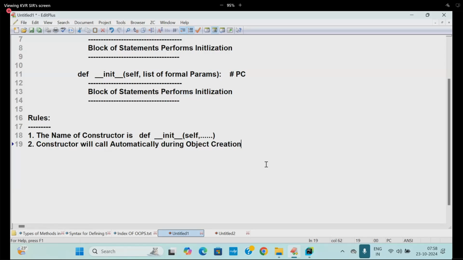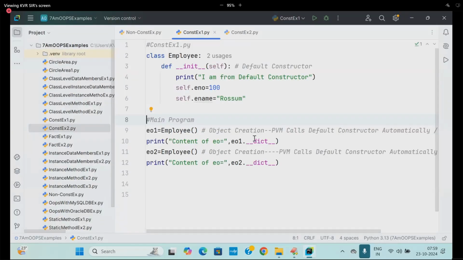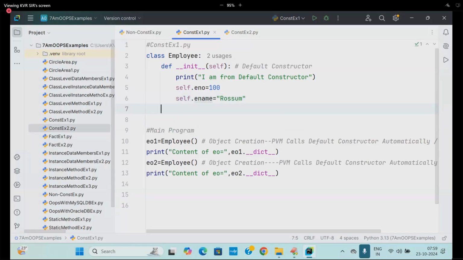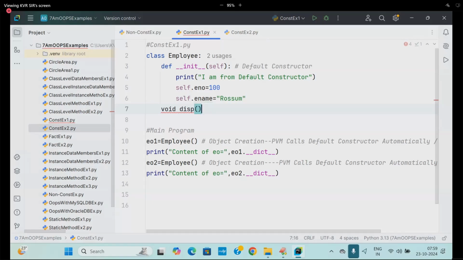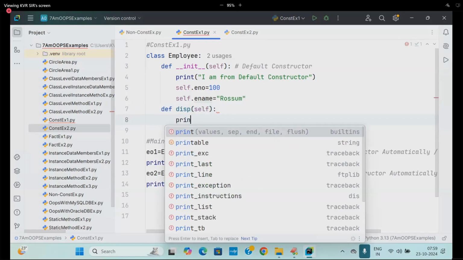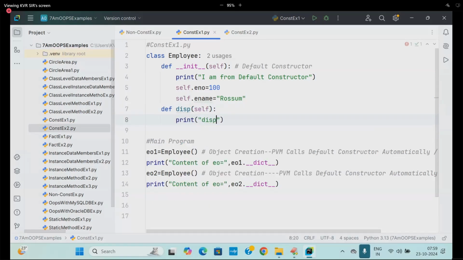What is the difference between method and constructor? Constructors will be called automatically during object creation. Methods need to be called explicitly. For example, I'm writing a display function, def display. See, this is not at all being called.